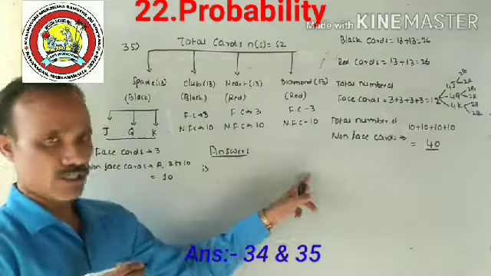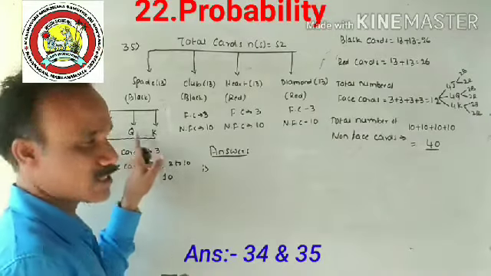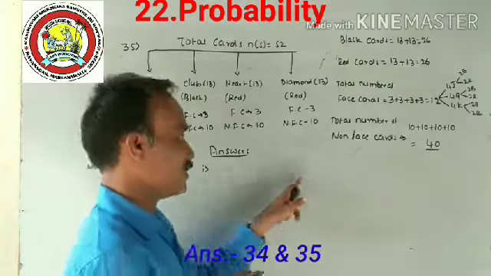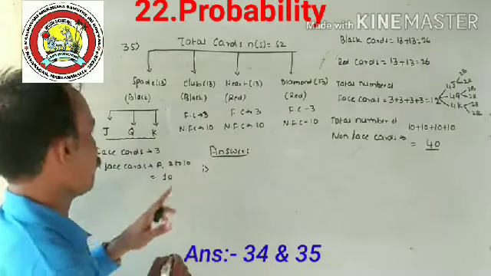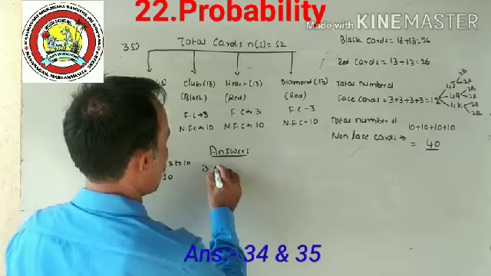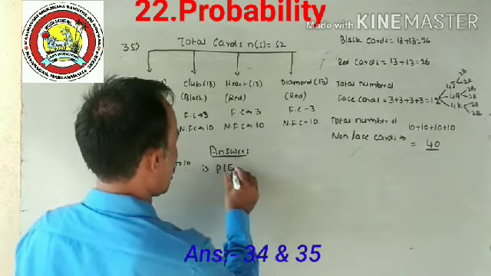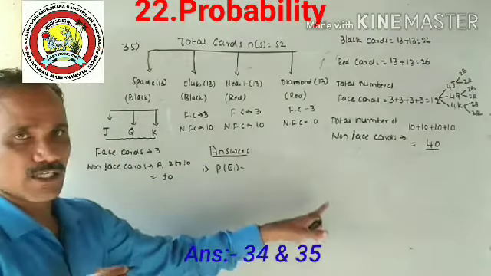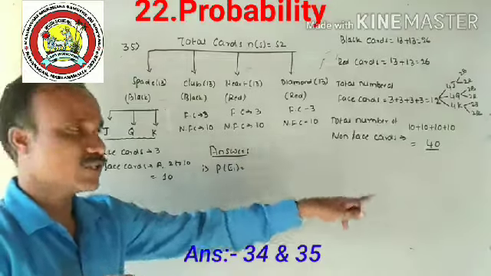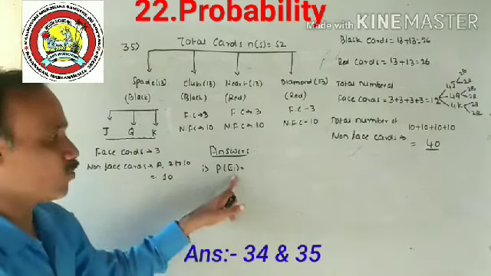Let E1 be the event of getting the 2 of spades. I will write answers directly because there are many questions.